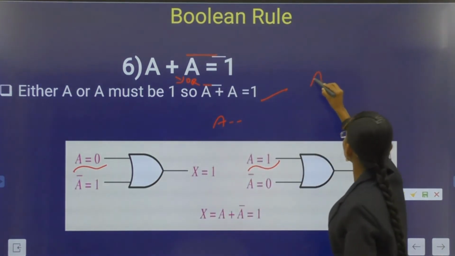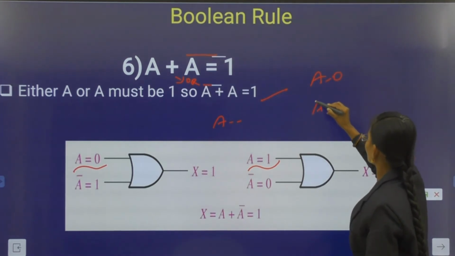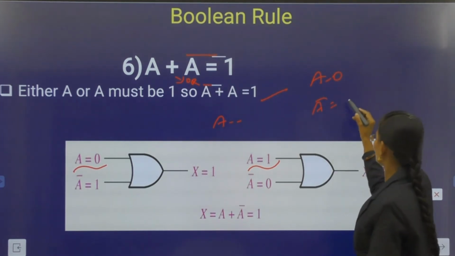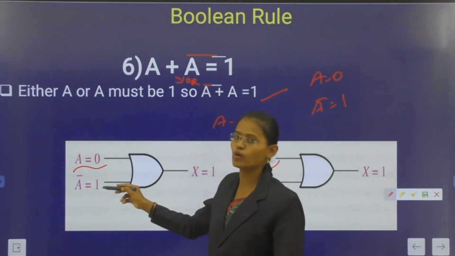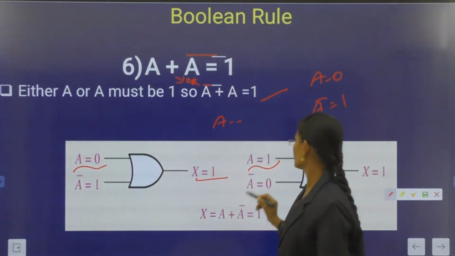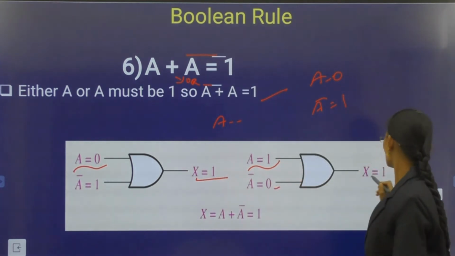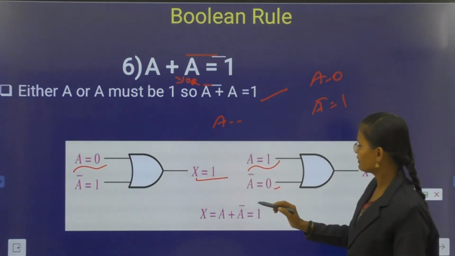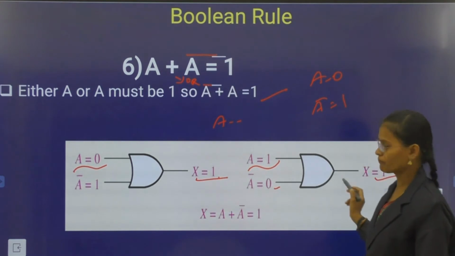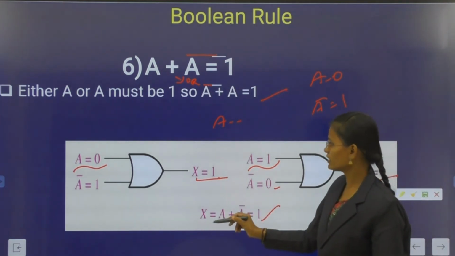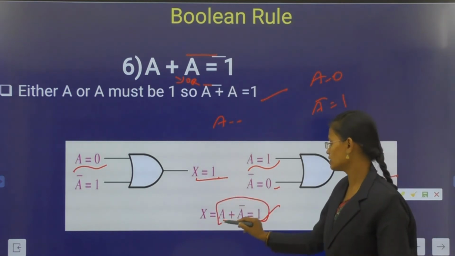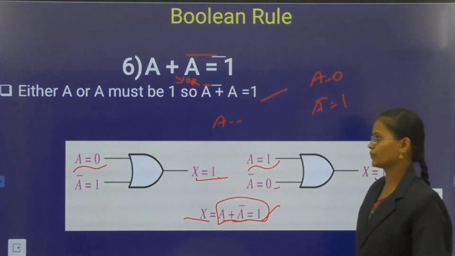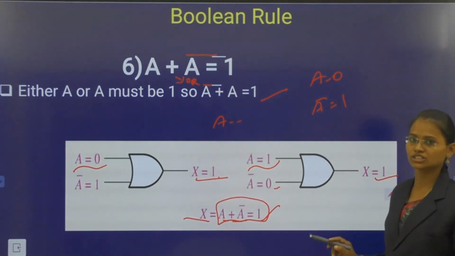If A's value is 0, then the complement of A is 1. Here 0 plus 1 is 1, and 1 plus 0 is 1. Then finally the output bit is 1. If you give A plus A bar, the value is 1. X is the output. This is the sixth Boolean rule.